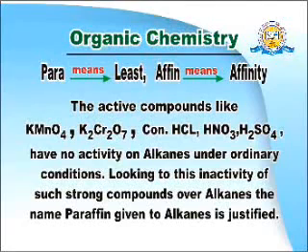The reason why they are named paraffin is as follows. The active compounds like KMnO4, K2Cr2O7, HCl, HNO3, H2SO4 have no activity over alkanes under ordinary conditions. Looking at this inactivity of such strong compounds over alkanes, the name paraffin is given to alkanes, which is justified.